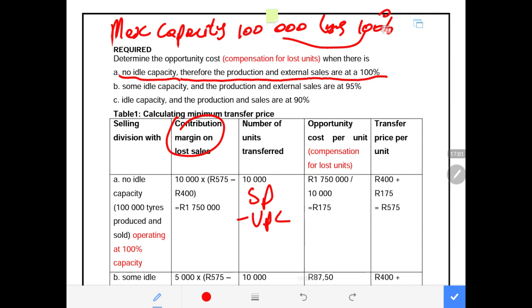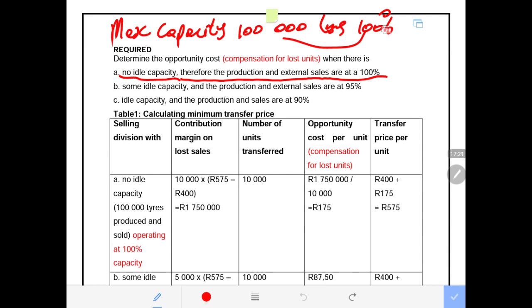So you don't have to structure it in a table. Contribution is selling price minus variable manufacturing cost, and I want to make it very clear, variable manufacturing cost or variable cost, including any non-manufacturing cost for the external market.